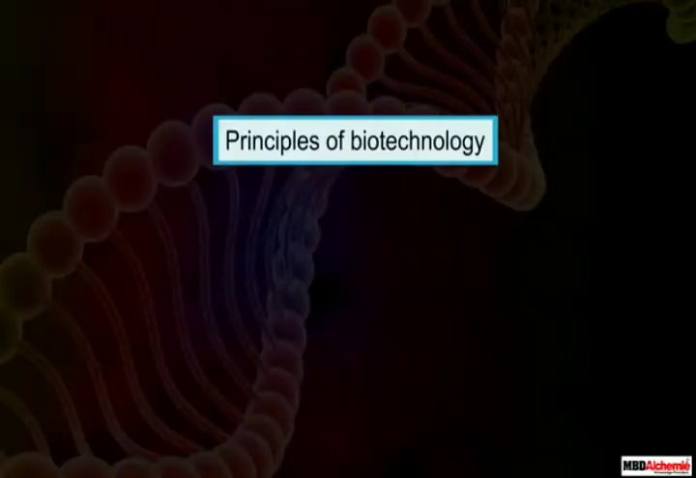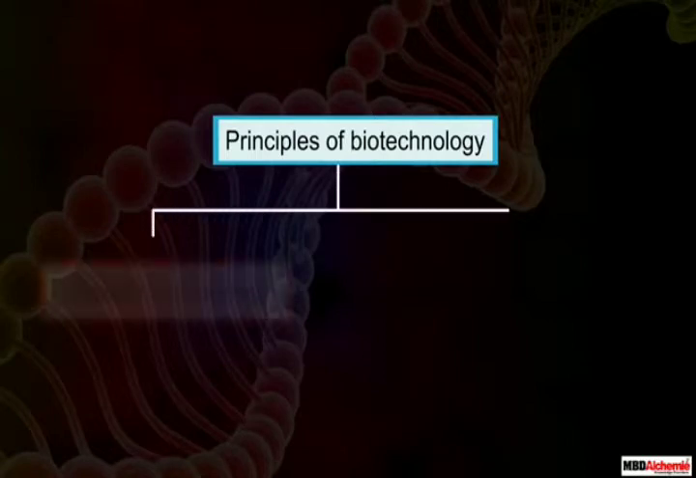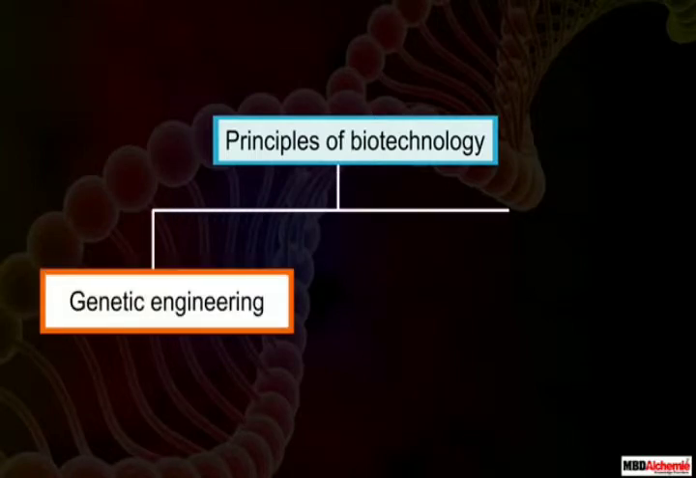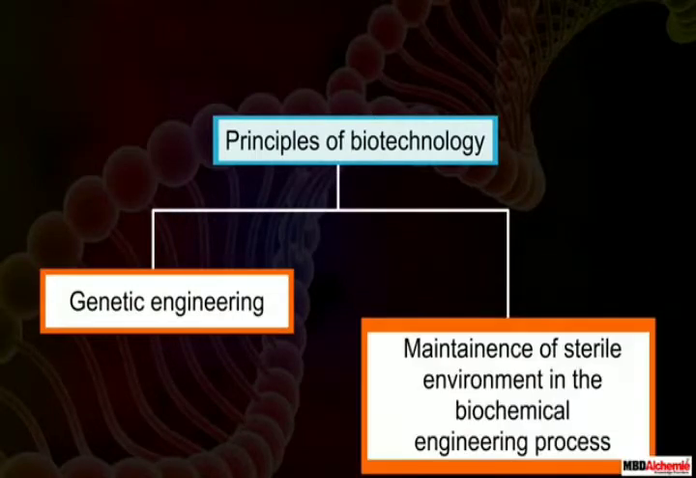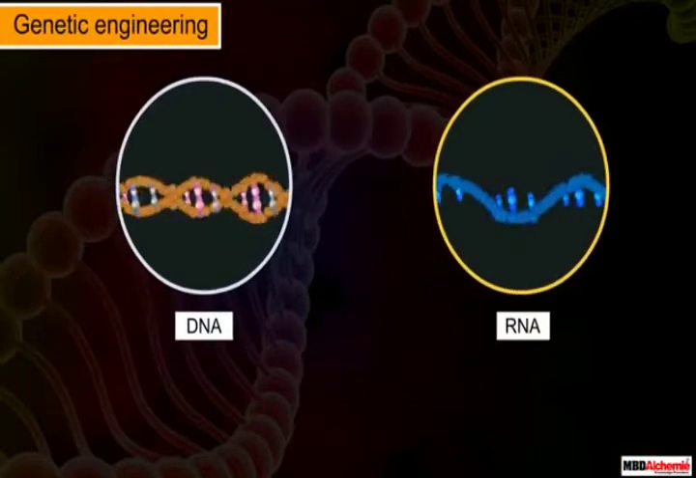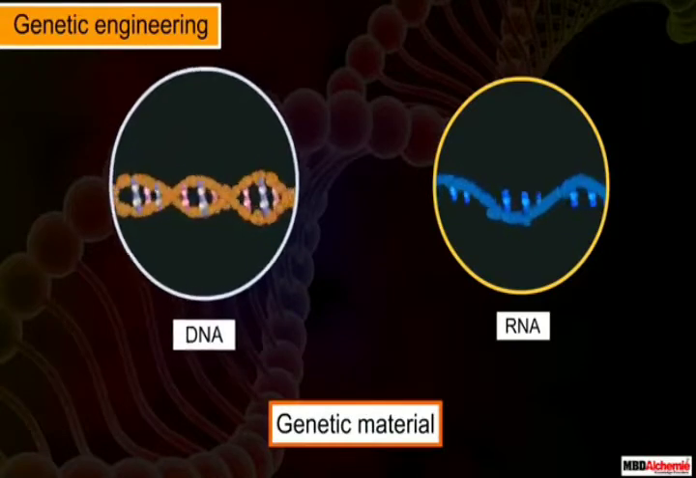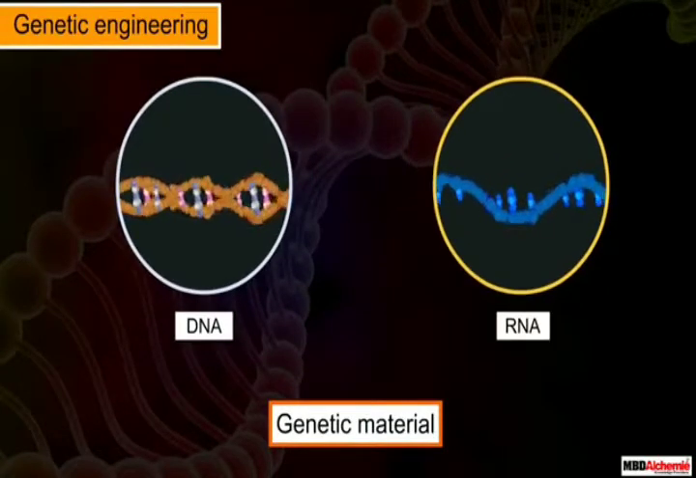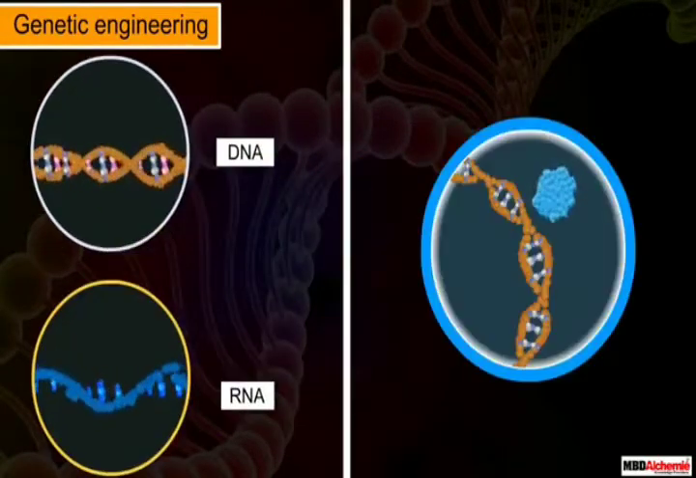Principles: biotechnology mainly works on two core principles. These are genetic engineering or recombinant DNA technology, and maintenance of a sterile environment in the biochemical engineering process. Let's go through them one by one. Genetic engineering, as the name suggests, is working with the genetic material, DNA and RNA, of an organism to bring about some changes in it.